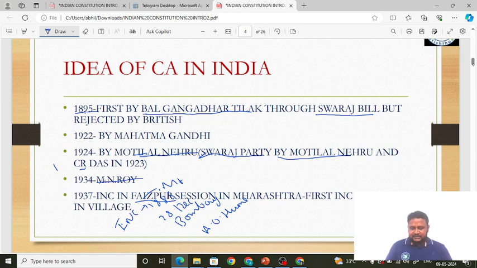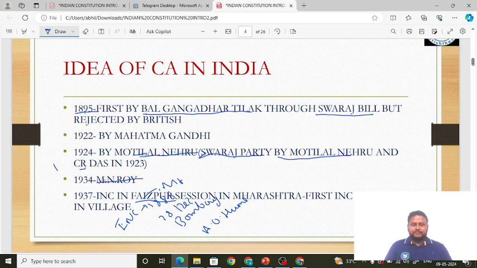Also very important friends, you have to remember the importance of the Faizpur session: this was the first session to be held in a rural area. That is, it was held in a village. Before that, the Indian National Congress sessions were held in all major cities like Lucknow, Lahore, Calcutta, Bombay, Madras. So this was the first session held in a village, that is, a rural area.